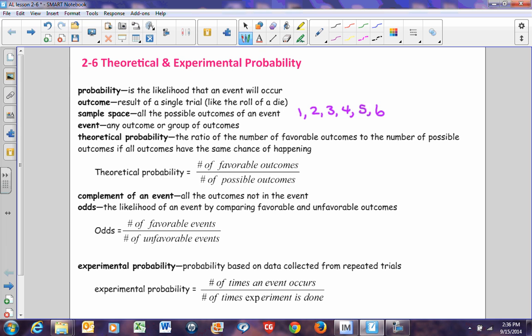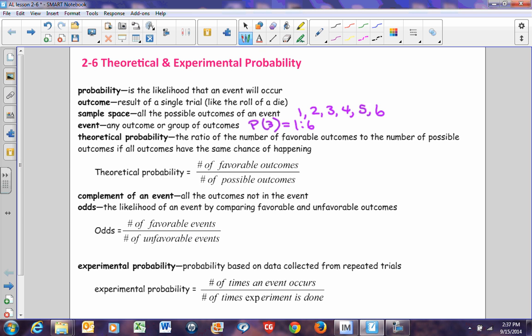An event is any outcome or group of outcomes. For example, if I wanted to figure out what is the probability of rolling a 3 on my number cube, the event would be rolling a 3. It occurs one time out of 6 times. So that probability would be 1 to 6.